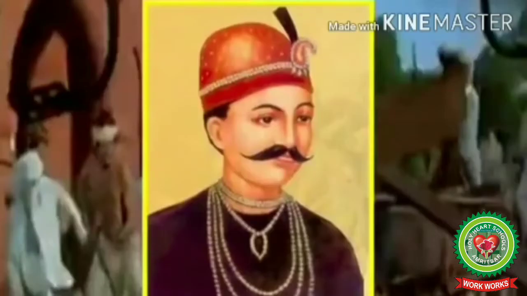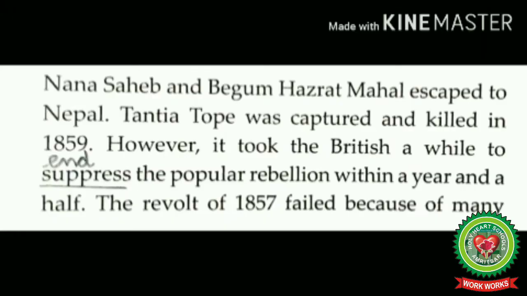Tantia Tope escaped to the jungles of central India and continued to fight a guerrilla warfare with the support of many tribal and peasant leaders. He was captured, tried, and then killed in April 1859. However, the British had to fight for about 1.5 years to suppress the massive forces of popular rebellion.